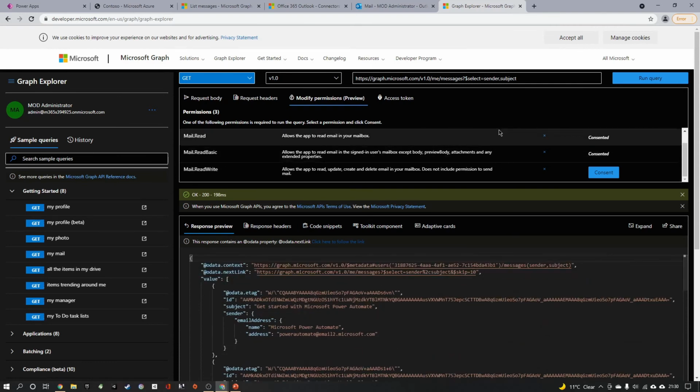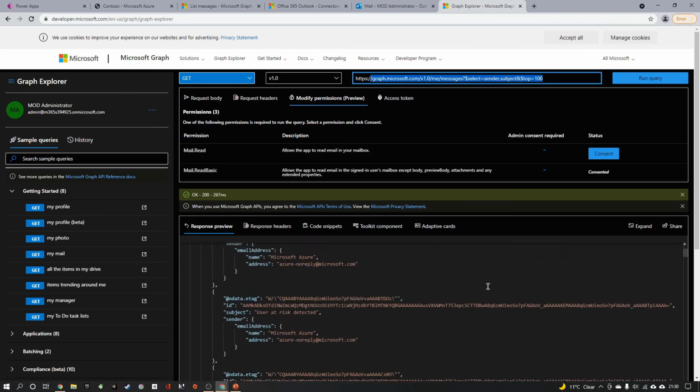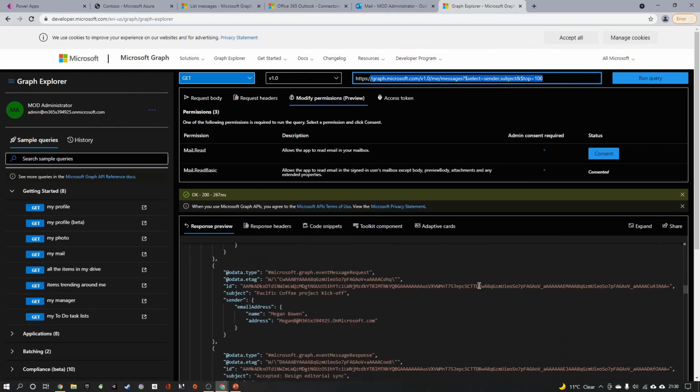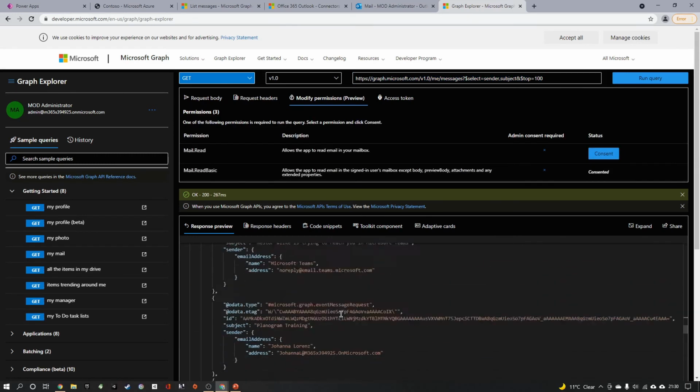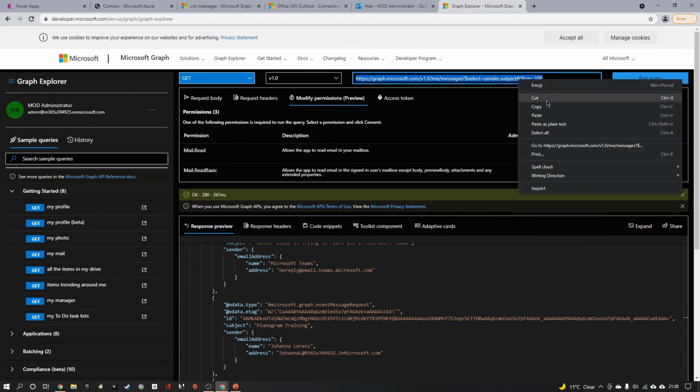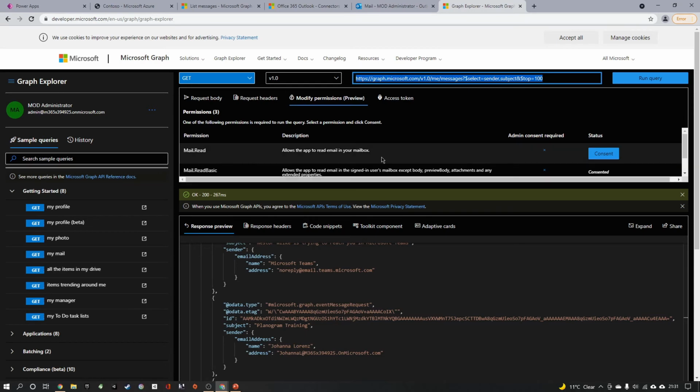So I want to retrieve the top 20. So I go here to the query, I add another parameter called top equal to 100, and this will fetch me the top 100 emails. So if you can see that, I can see a lot of emails which retrieves the sender and the subject information. Now this is what we are looking for, and if I copy that, I need to create a custom connector for this particular Graph API.